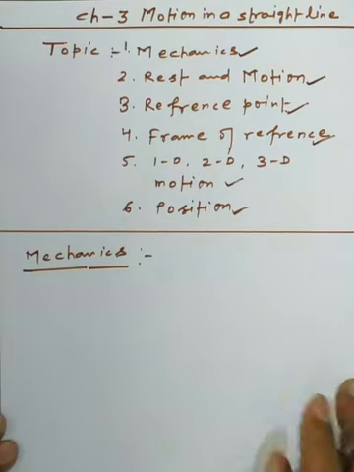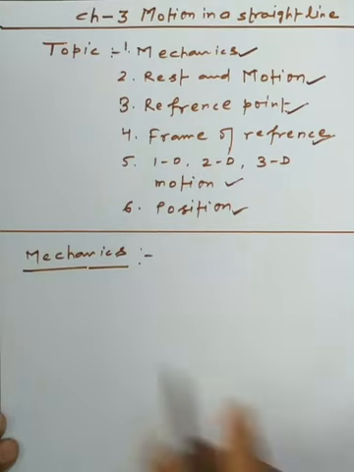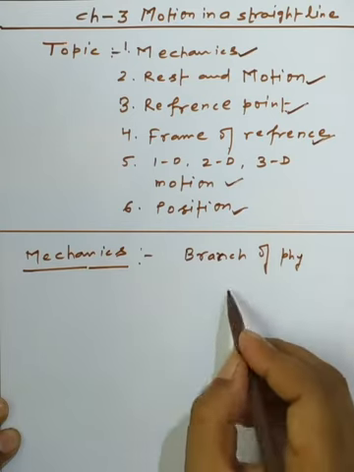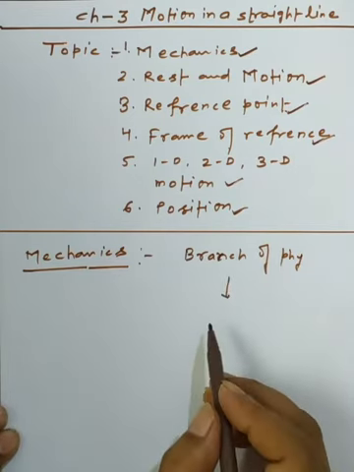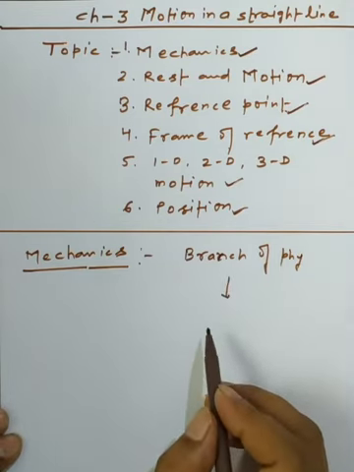Okay, so the first topic which I have taken in front of you is called mechanics. So what actually is mechanics? Simply, it's a branch of physics, and this branch deals with the condition of rest or motion of material objects having a velocity which is less compared to the velocity of light. So it is one of the basic references of mechanics.